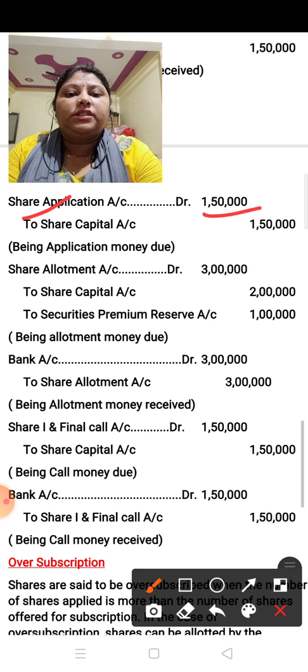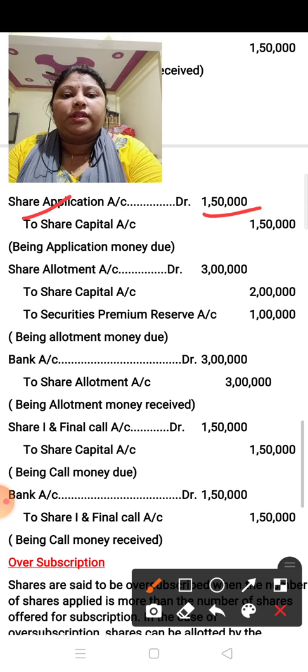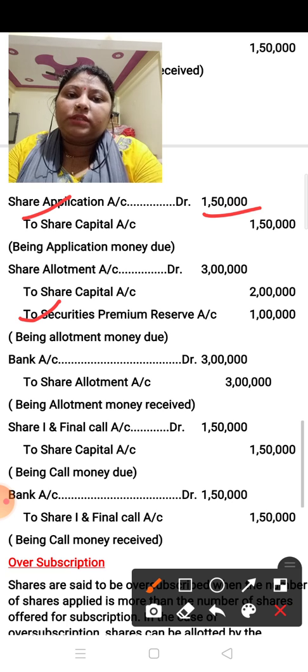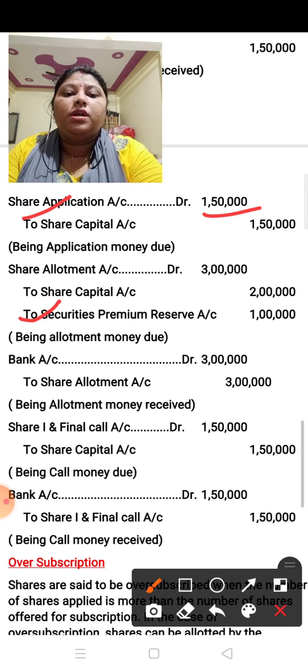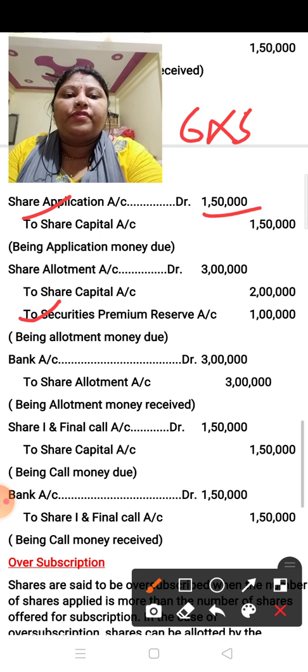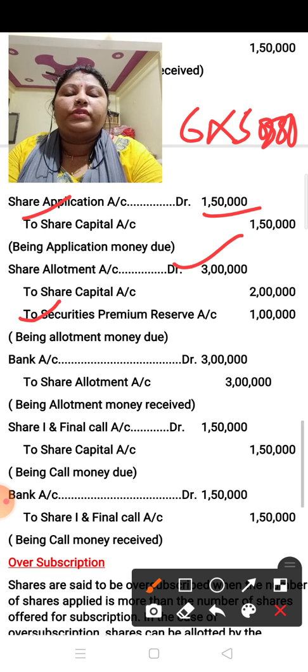Now next is share allotment account debit. In the allotment, the first entry you have to make is the due entry. Share allotment account debit to share capital account, and with the due entry you have to write the security premium reserve account. Here you have to credit the security premium to security premium reserve account. Now how do you write the amount? The total money of allotment is 6 and total issued shares 50,000. So when you multiply, the answer is 3 lakh.